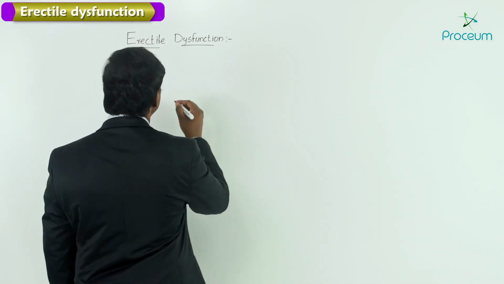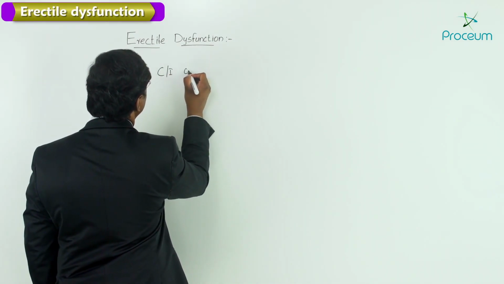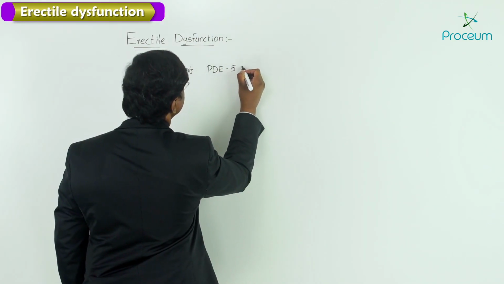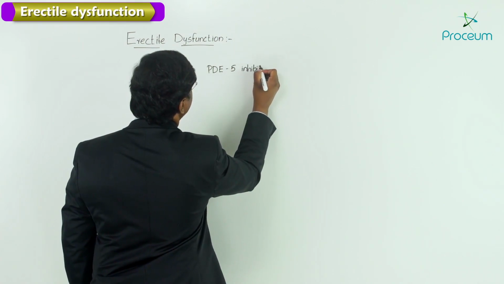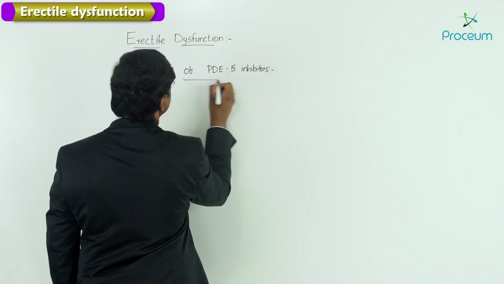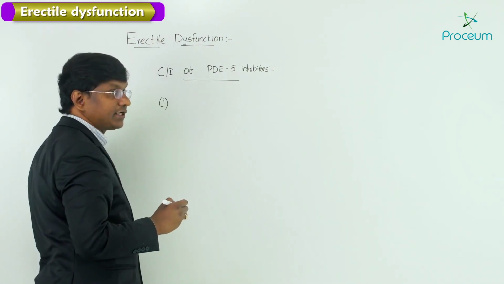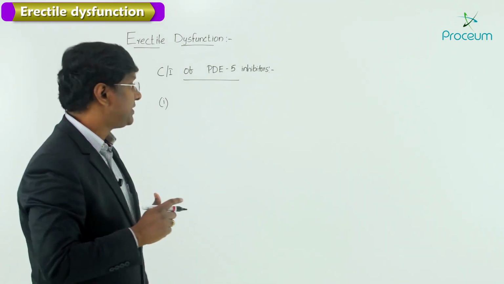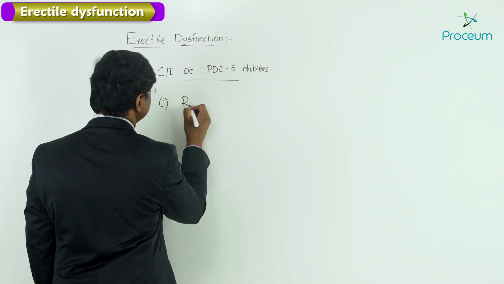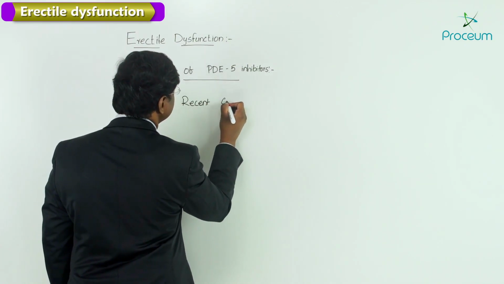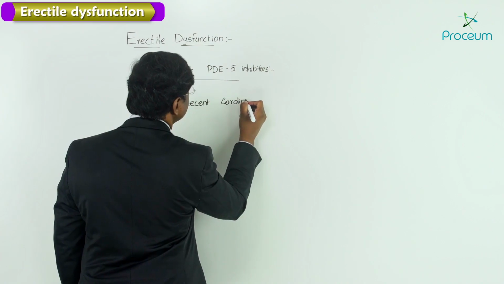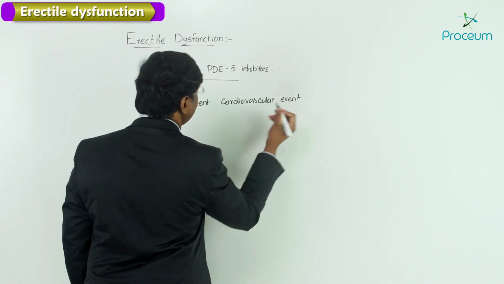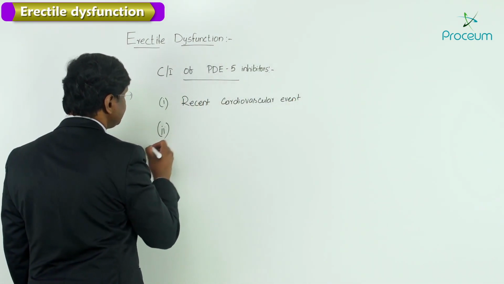So let me discuss the contraindications of PDE5 inhibitors. First and foremost, very important, these drugs have to be contraindicated in those individuals who have a recent cardiovascular event. A recent cardiovascular event could be in the form of an acute myocardial infarction.